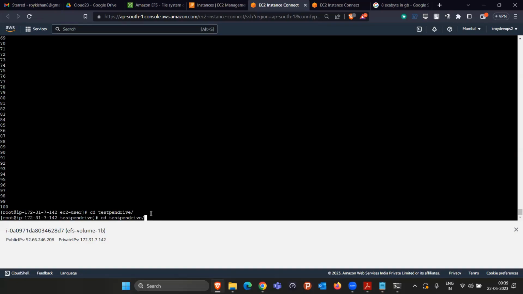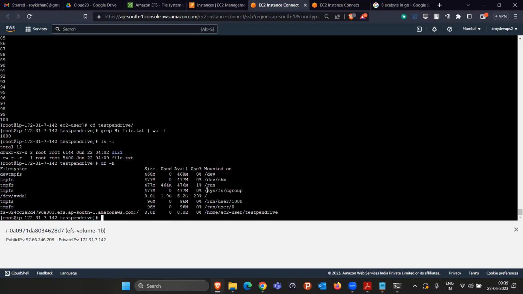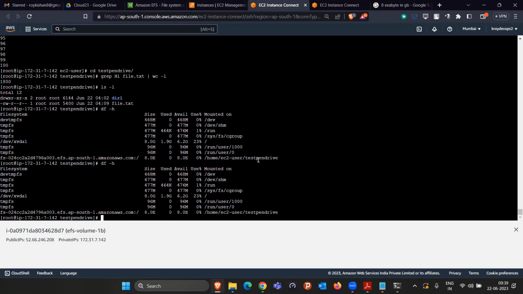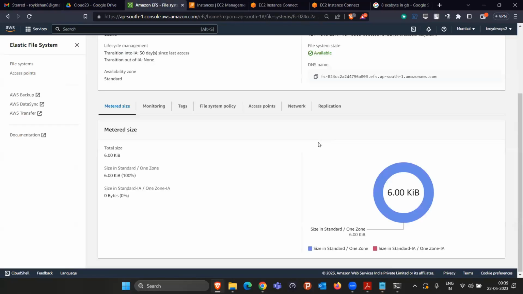Okay. The previous is not coming. Just give me a second. Okay, now see 1800 is there. And even if we check the size here, the size has become 5400 or something. So now we have increased the size. If I do the df now, I think it will still show 0 only. Why is it so slow? Maybe up to 1 MB or something they are not going to show. That can be one thing, but here it will definitely show.